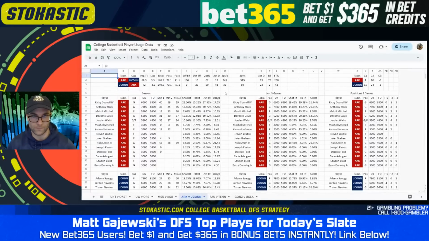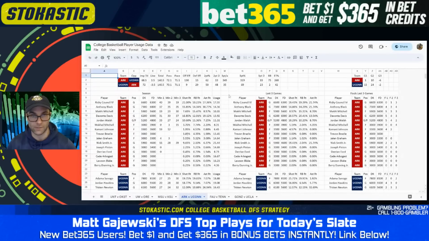position where the whimsical nature of Eric Musselman has been on full display. Mekhi Mitchell's played anywhere from 19 to 30 minutes over the last 2 games. Jordan Walsh has played anywhere from 24 to 33. Mekhi Mitchell, who's played over 20 minutes at various points this year, played 0 in the last game, 3 the game before. Kamani Johnson, who didn't appear in their third most recent game, went up to 19 in their most recent game. Even Jalen Graham has made a slight appearance.